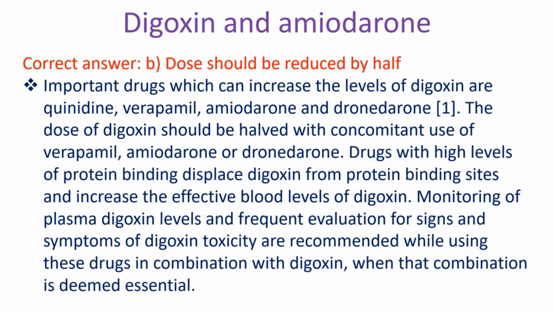Drugs with high levels of protein binding displace digoxin from the protein binding sites and increase the effective blood levels of digoxin. Monitoring of plasma digoxin levels and frequent evaluation for signs and symptoms of digoxin toxicity are recommended while using these drugs in combination with digoxin when that combination is deemed essential.